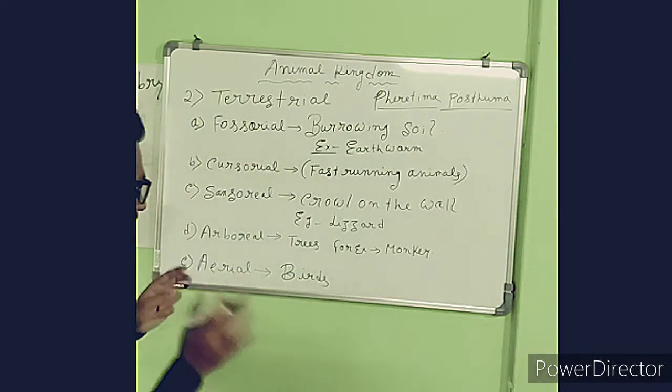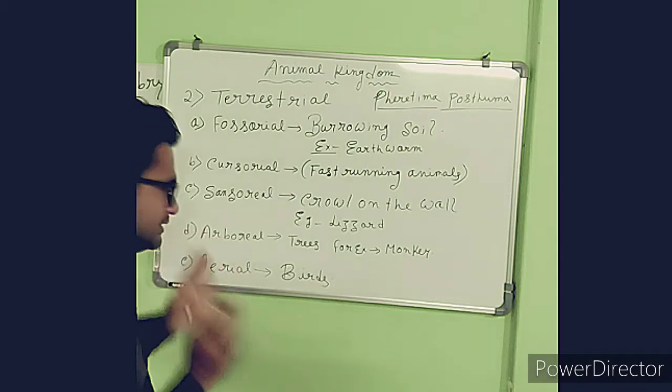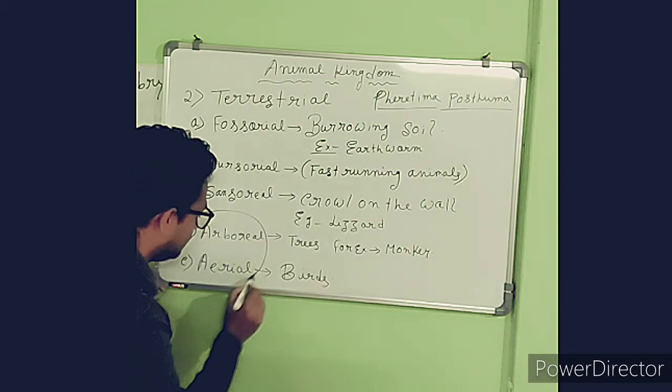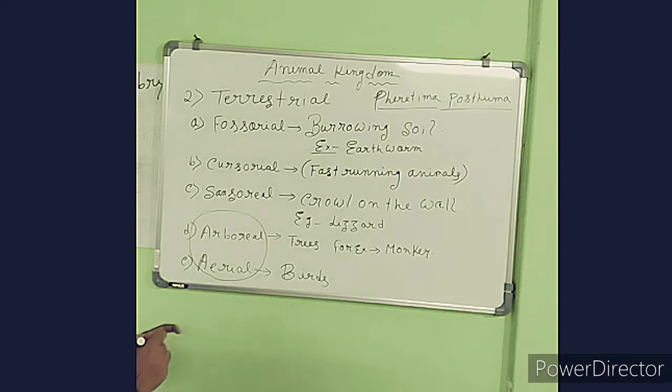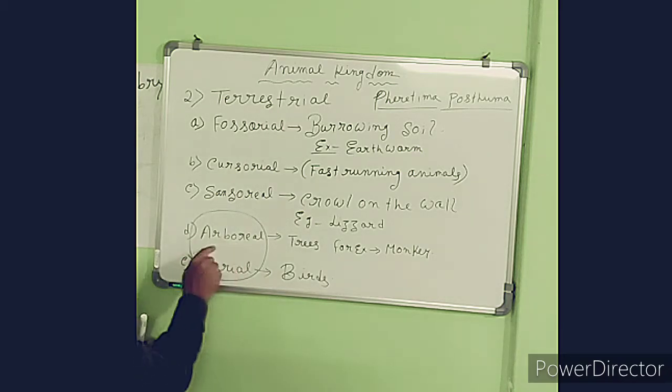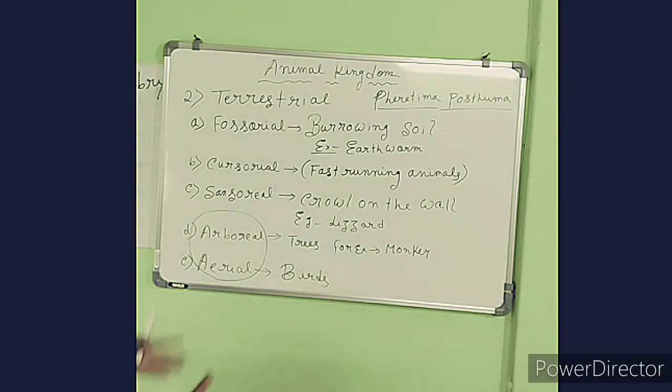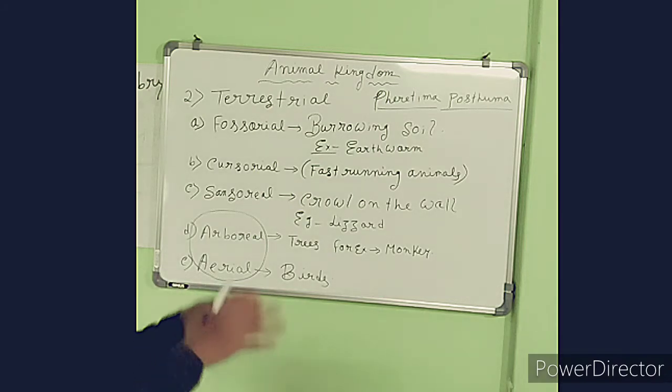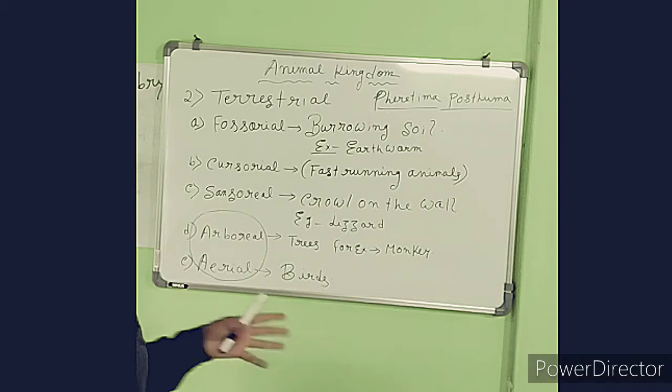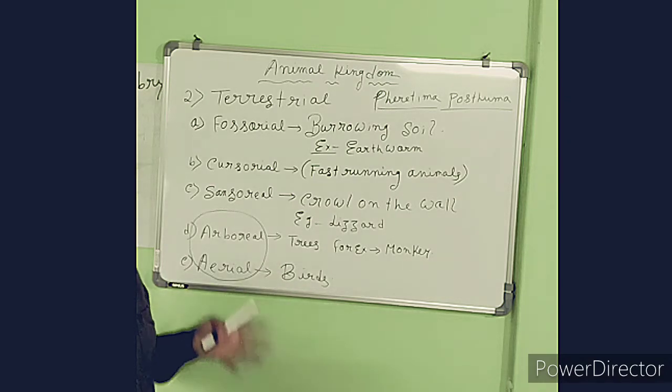So there is a very little difference between the arboreal and aerial type, because in the arboreal form, the exact definition is the arboreal animals can live above the ground. But in the aerial forms, the animals can live on air, move in air for a longer period of time.